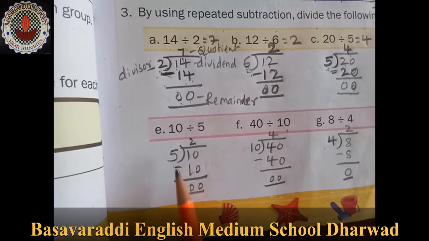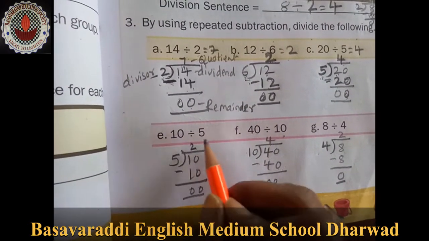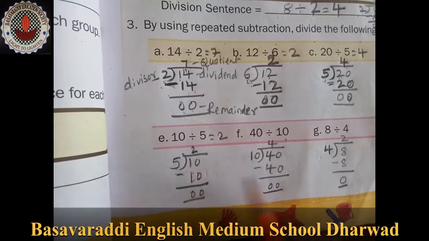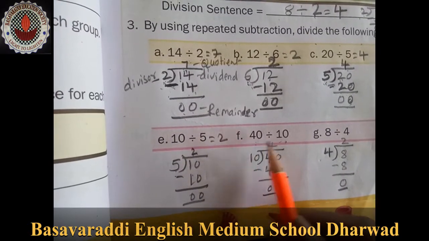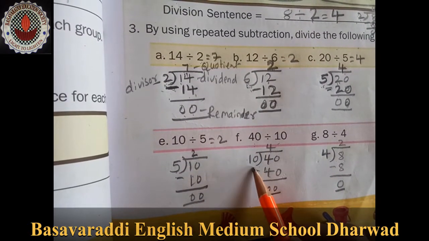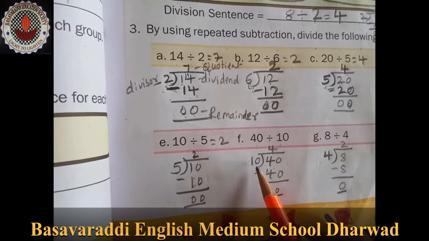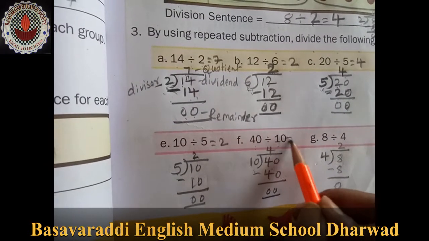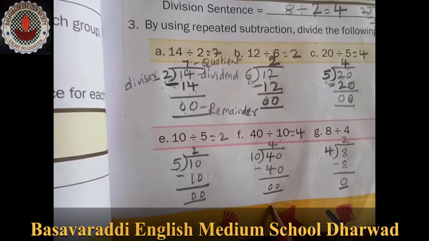So 10 divided by 5, the answer is 2. 5 2s are 10. Next, 14 divided by 10: 10 is outside, that is the divisor, and 14 is the dividend. 10 4s is 14 and we have to subtract this one.